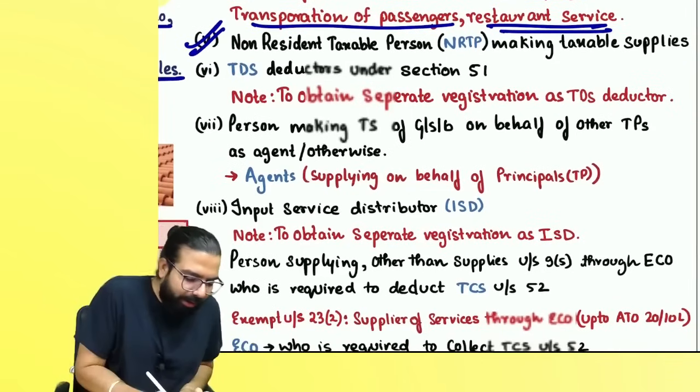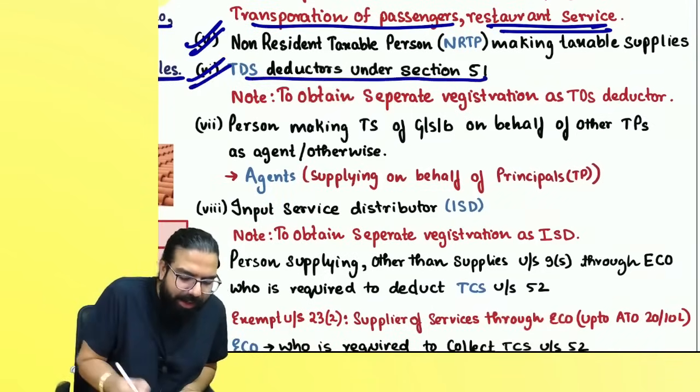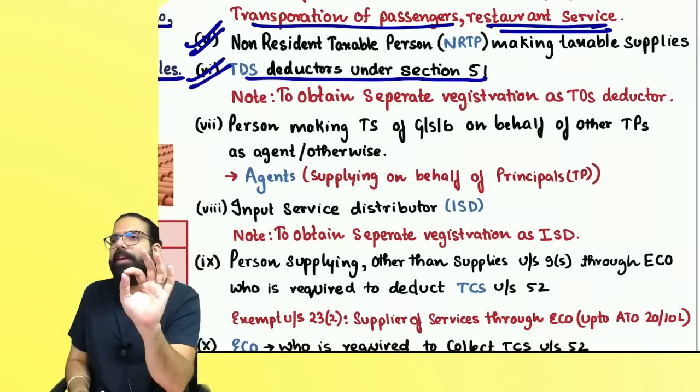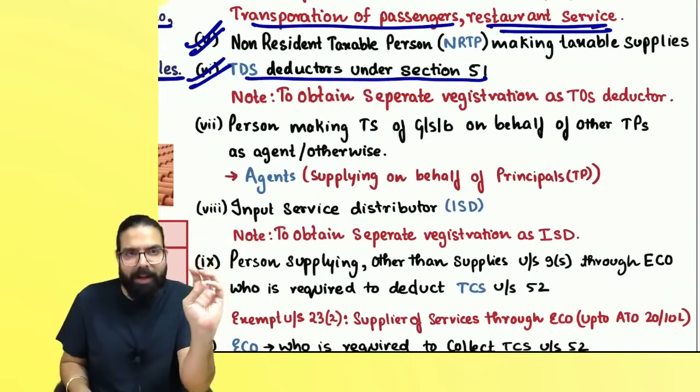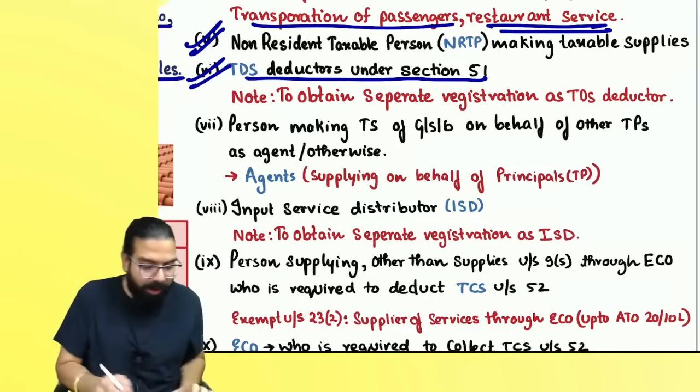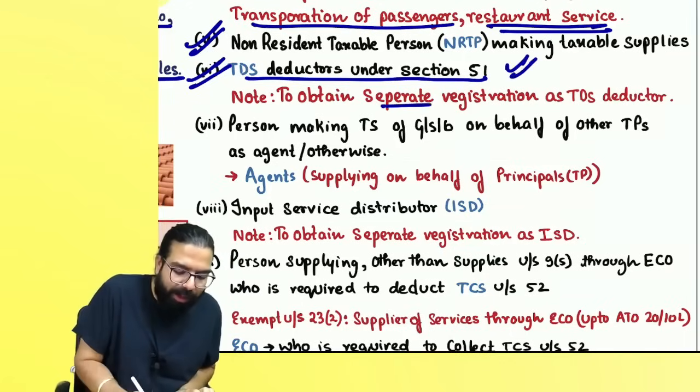Yes, everyone. The next one over here is TDS deductor. Baba, TDS deductor: Department of Central Government, State Government, Local Authority, Governmental Agency, or notified categories which are there. Those people who are the TDS deductor, when they have to deduct TDS, they have to take separate registration as a TDS deductor.